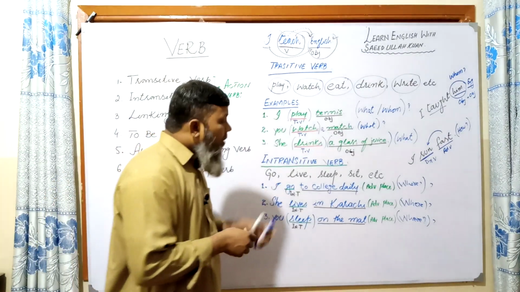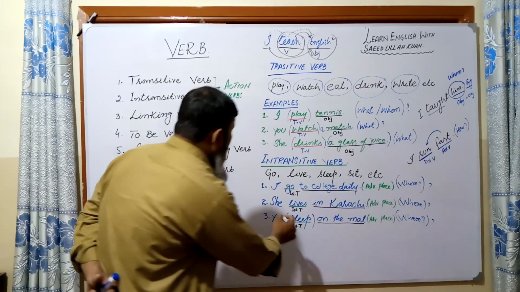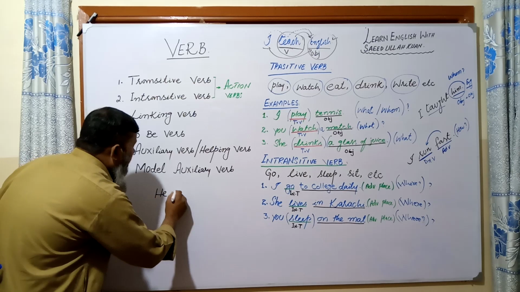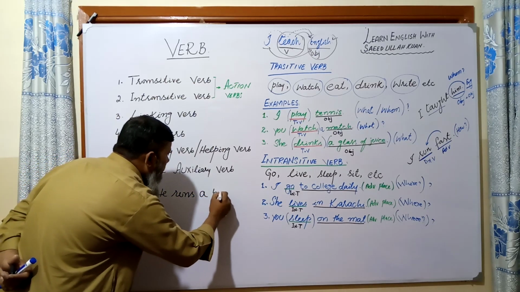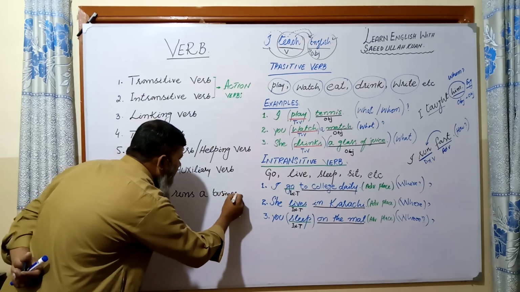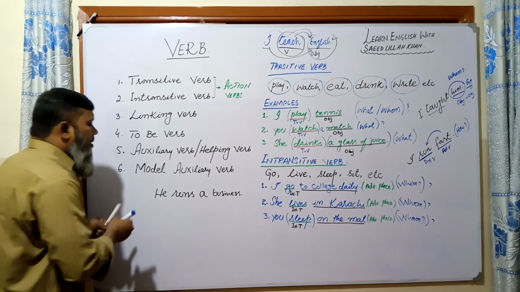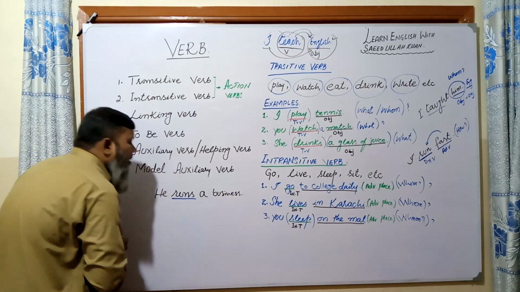But if someone says like this, he runs a business. But look here at the verb runs.